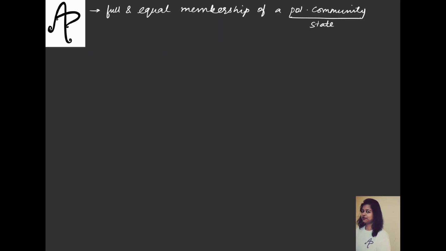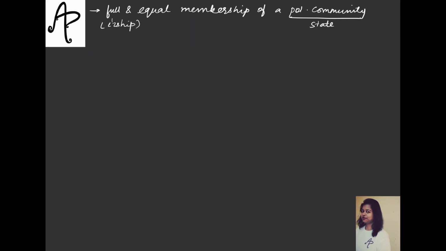You know the concept of state, and if you remember, one of the aspects was also citizenship, like territory, sovereignty, etc. You would say the government, etc. was there, but citizenship was one of the parameters that we have done. So इसको हम बोल सकते हैं कि this is how we are trying to define citizenship in this case, a full and equal membership of a political community that is like a state.